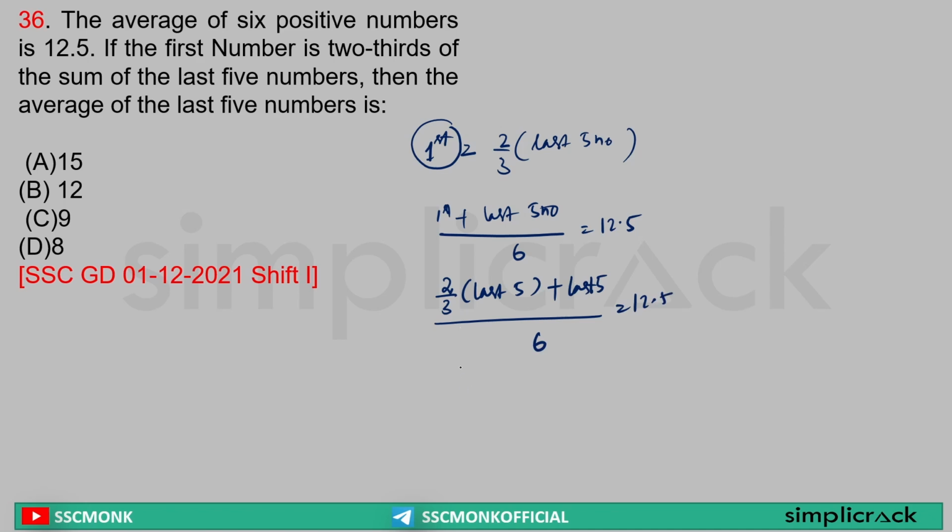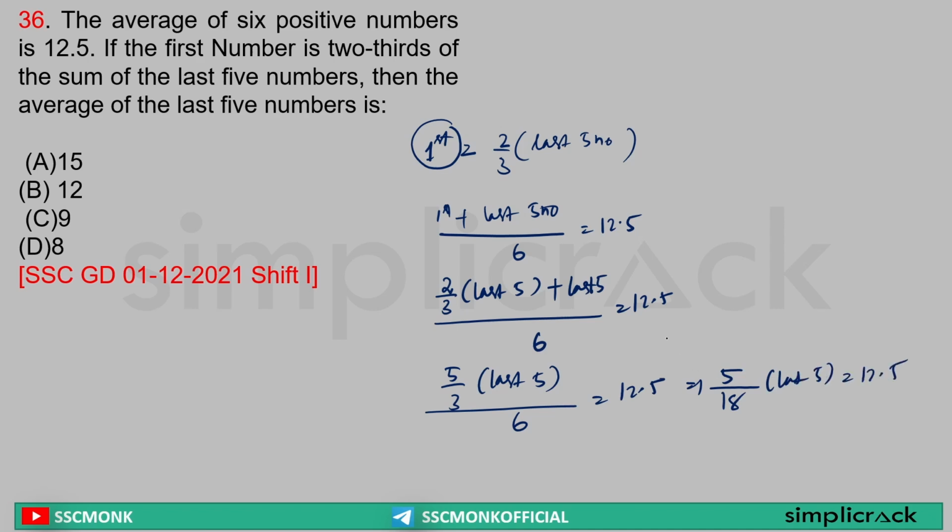Sir, this sum will get me what? 5 by 3 of last 5 numbers divided by 6 is equal to 12.5. Sir, this can also be written as 5 by 18 of last 5 numbers is equal to 12.5. Yes or no? Yes, sir.